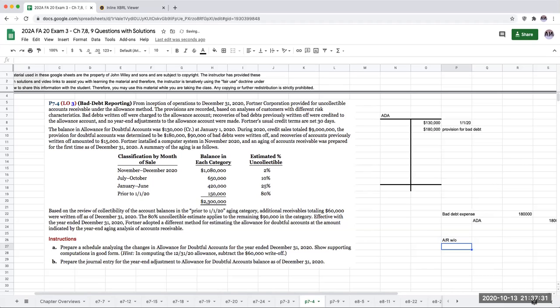Then when I have an account receivable write-off, when I write off an account receivable, I debit the allowance for doubtful accounts and I credit accounts receivable. So here it tells me that 90,000 of bad debts were written off.